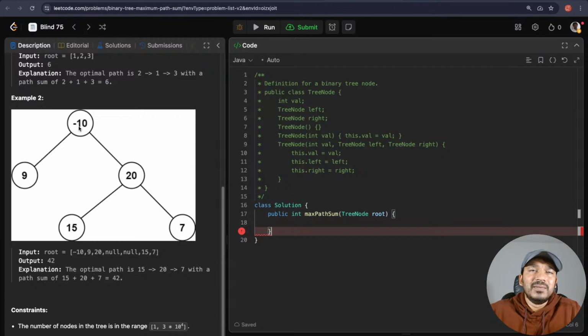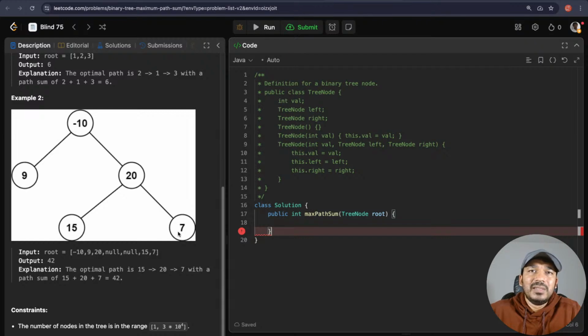Let's say this is the tree given, and this is the root given. If we consider this root anyhow, that would add a lot of negative value. Even if we consider this, 9 minus 10 is equal to minus 1. And then whatever we add on the left side, minus 1 plus 20 is equal to 19, plus 15 is 34. So this is not the maximum path sum. If we just do this, 20 plus 15 is 35.